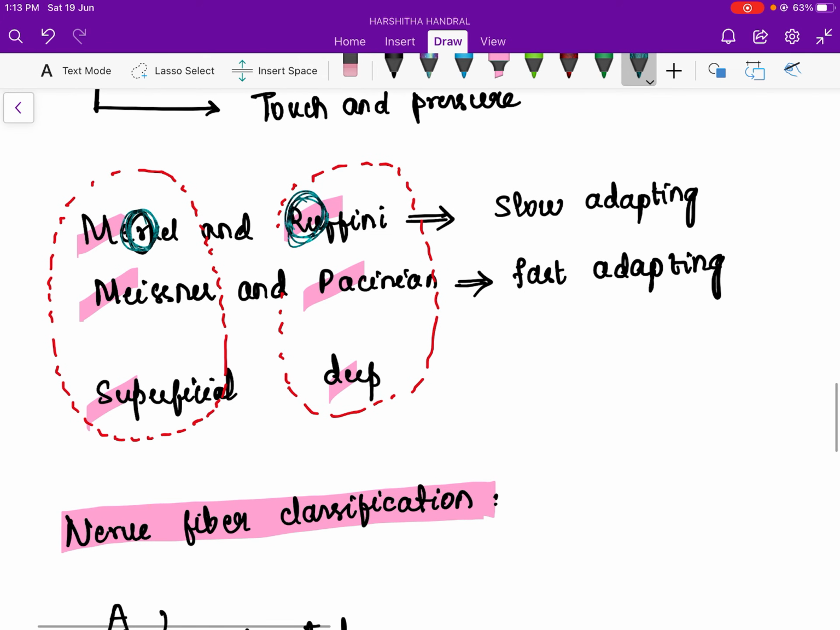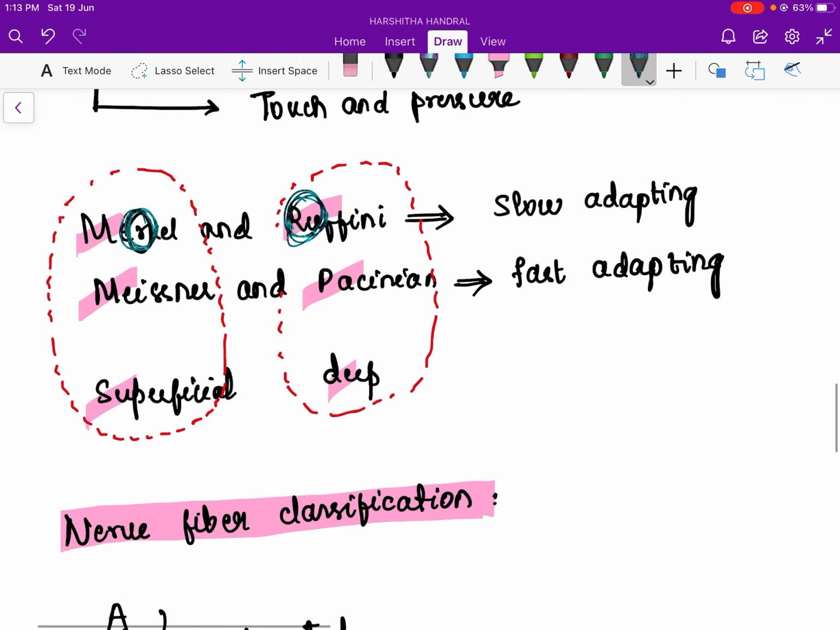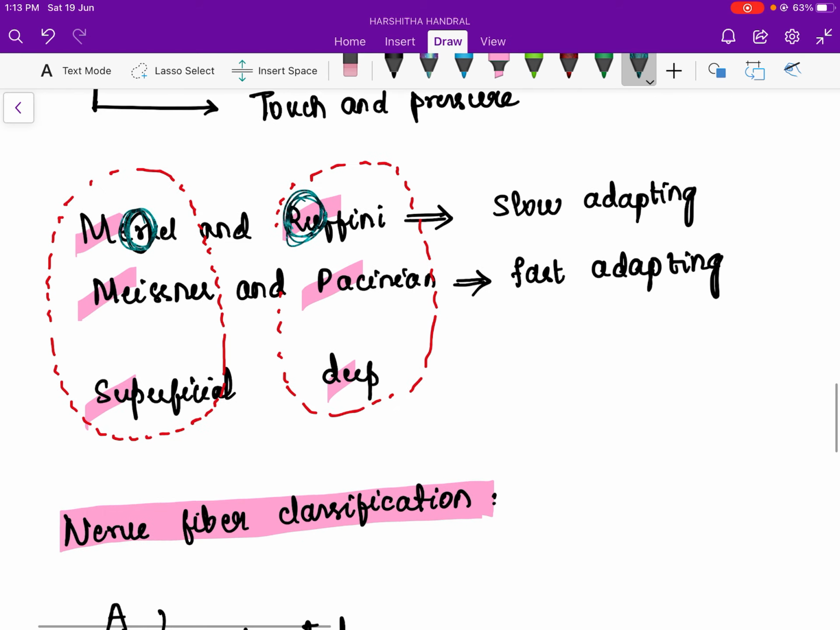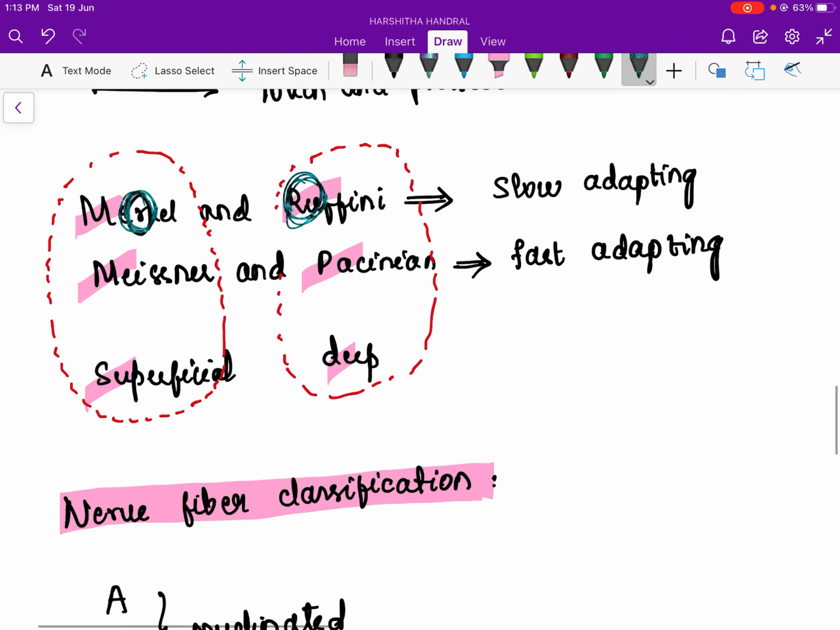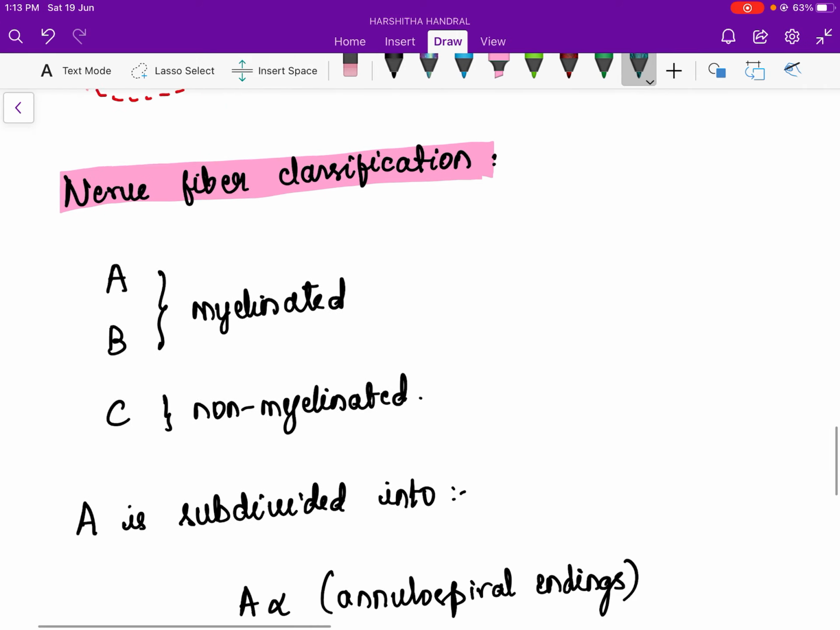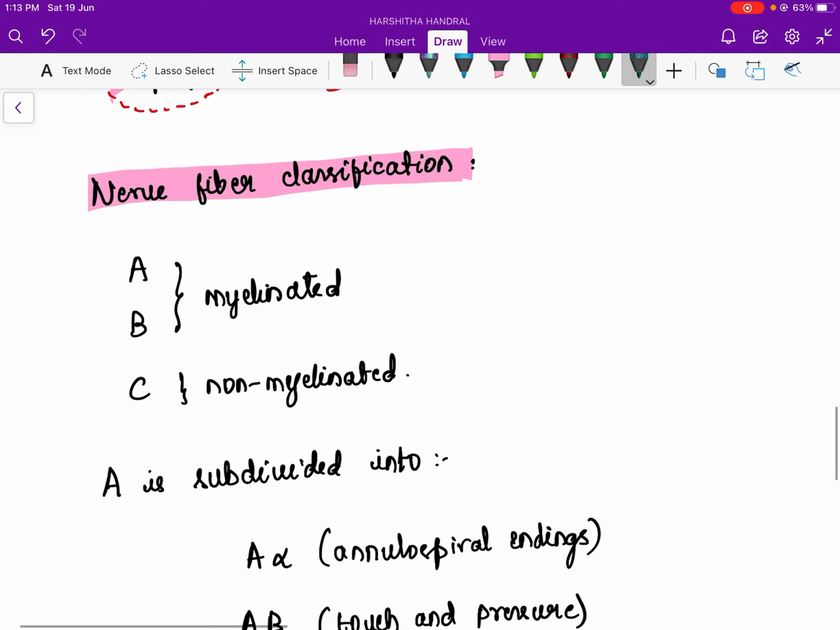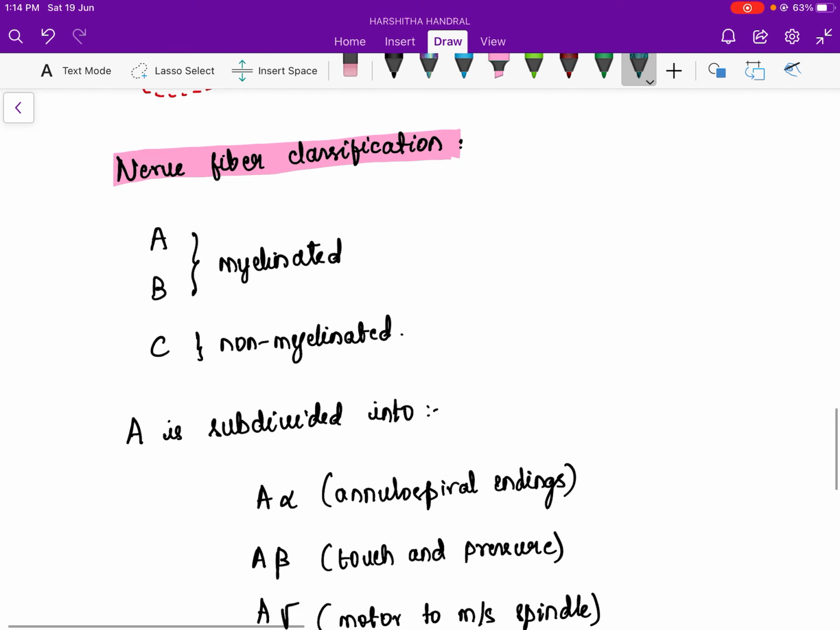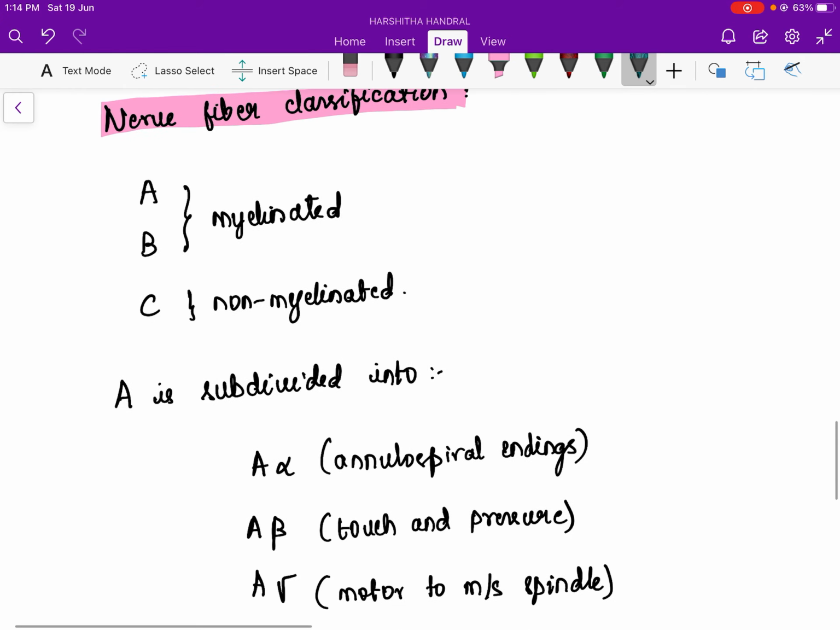The ones with M, Meissner's, and with P, Pacinian, are very soothing, so they are fast adapting. You just remember that way. So we learned slow adapting, fast adapting, superficial and deep. One more point I want to say is you should also know the nerve fiber classification. Nerve fiber classification is A, B and C, where A and B are myelinated and C is non-myelinated.